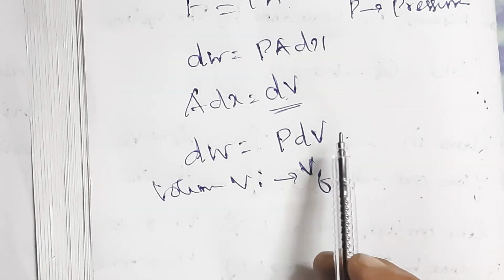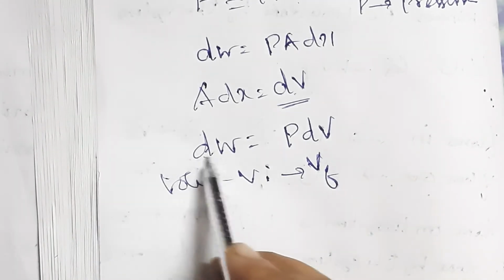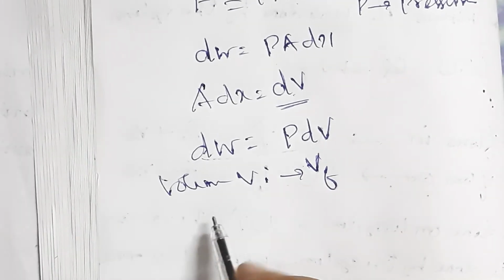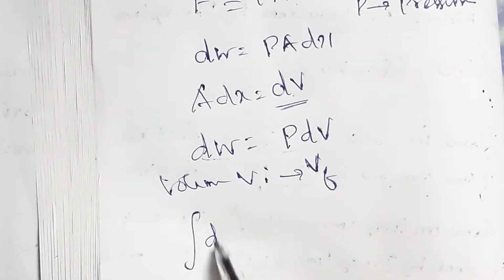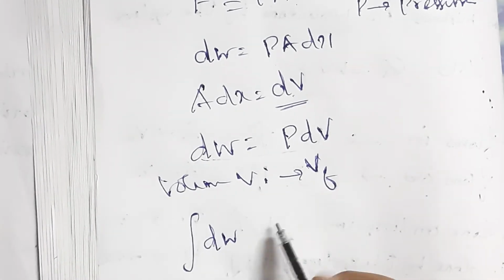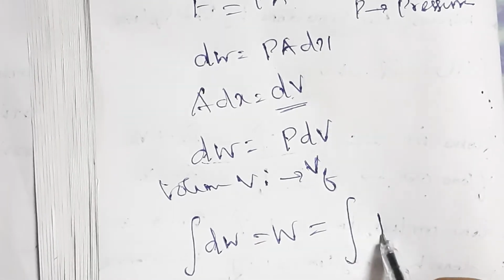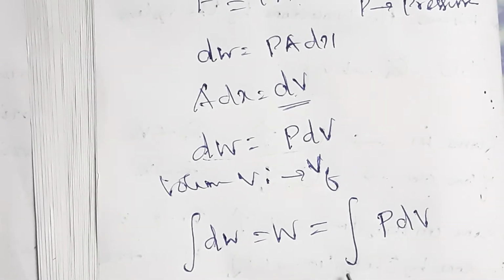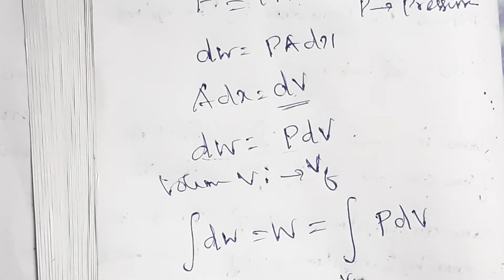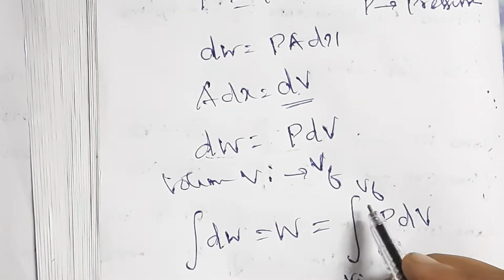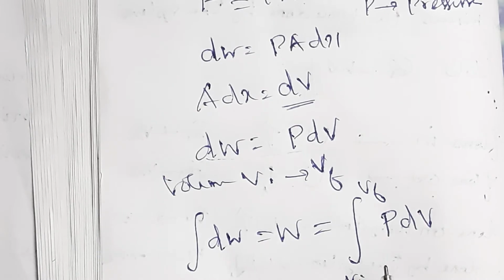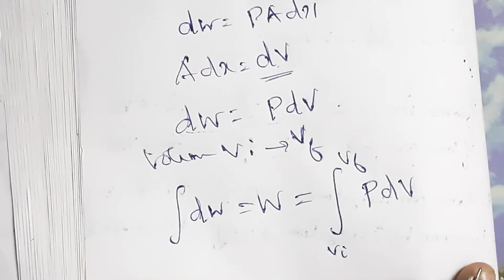So how can we calculate the work done by the gas? Integrate this equation. The integral of dW, integral is this symbol, the integral of dW is nothing but W. That is equal to the integral of P dV, with limits from VI to VF, initial volume to final volume.